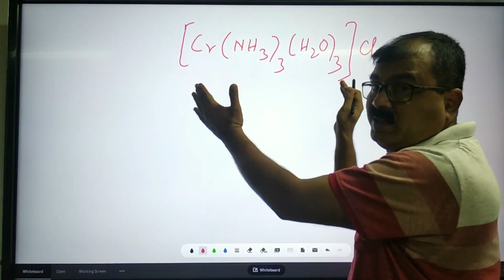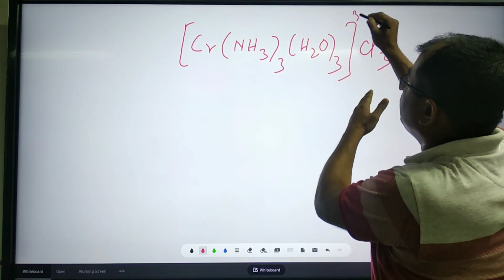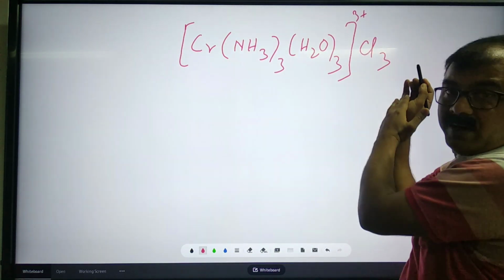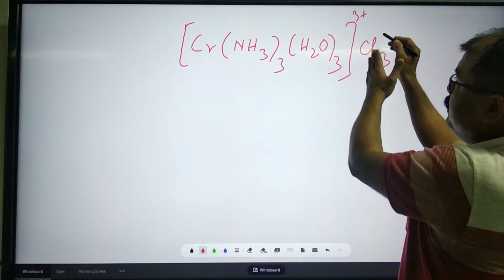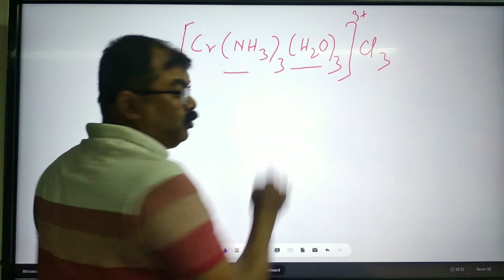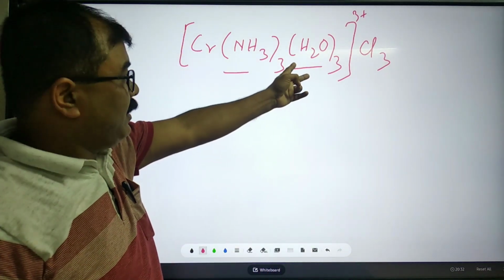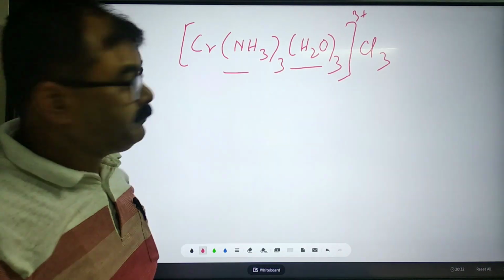Of course, this coordination entity will be cationic. It must be 3 plus because outside there is 3 minus, chloride. There are 2 ligands: one is amine, one is aqua, which is water.